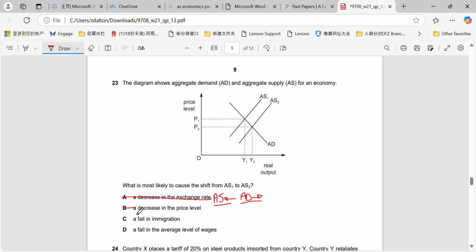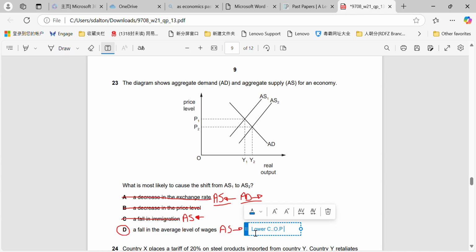Decrease in price level is not the cause of a shift, it's a consequence of the shift. Fall in immigration would result in aggregate supply moving left, possibly, as we have less labour force available, similar to the effect of net emigration. We have fewer workers available, so we can produce less. Fall in the average levels of wages would result in AS moving to the right, because it would lower our cost of production, and when our cost of production is lowered, that allows us to produce more products at a lower price.